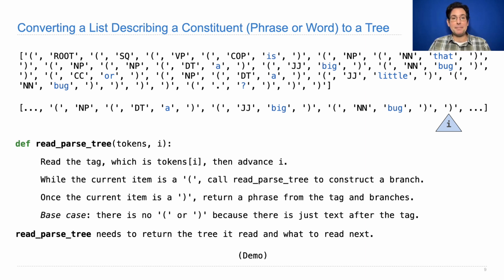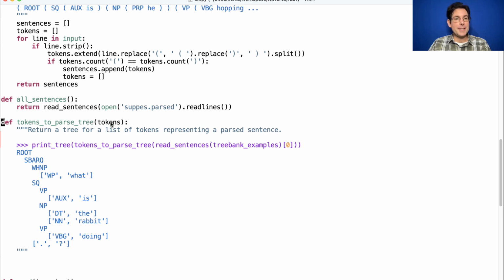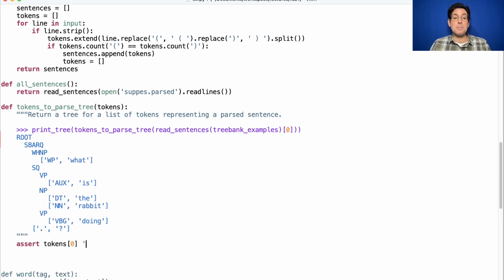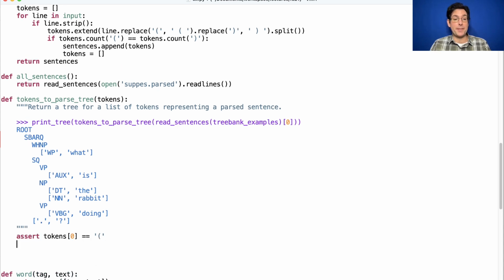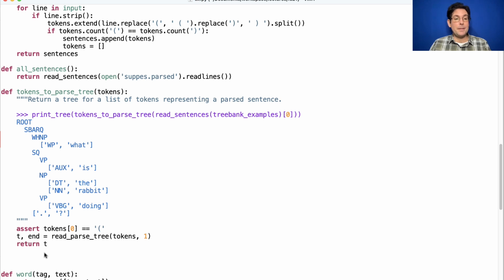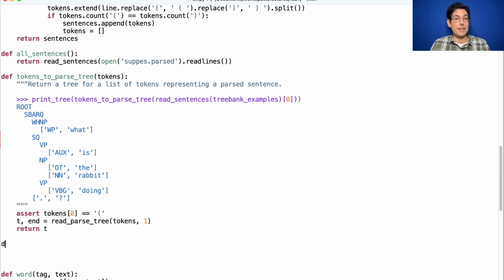Let's actually implement this one. How do you go from the tokens, that is the list we've created, to a parse tree? Token 0 better always be an open parenthesis. We're going to read a parse tree starting with the tag for that whole sentence, position 1, right after the open parenthesis. This is going to give me back the result that I want, the tree. It's also going to give me back the position at the end of the whole sentence, which I actually don't care about. The only reason I'm returning this value is that it's important for the recursive implementation of read parse tree,